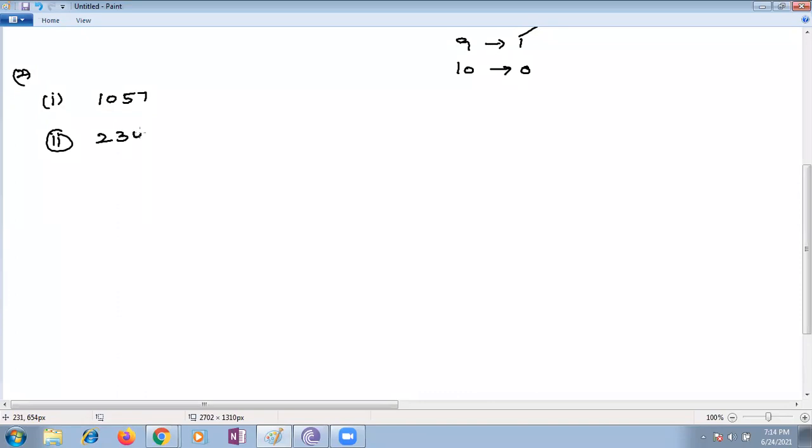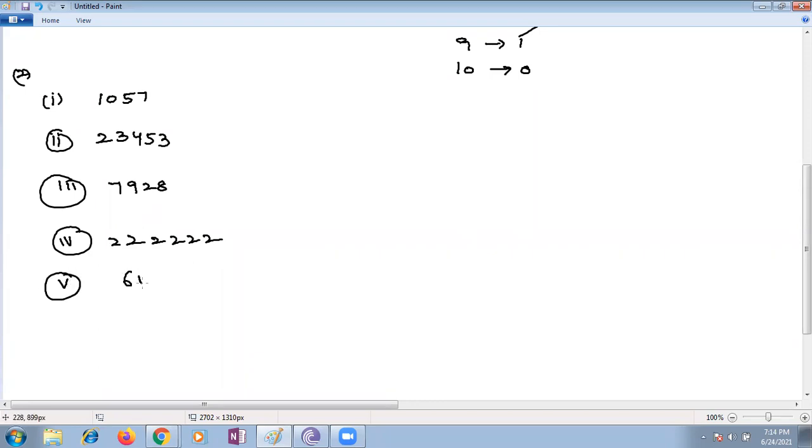Next, third bit is 7928. Fourth bit is 2222, six twos. And fifth bit is given as 64000.